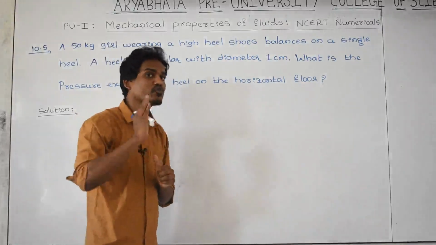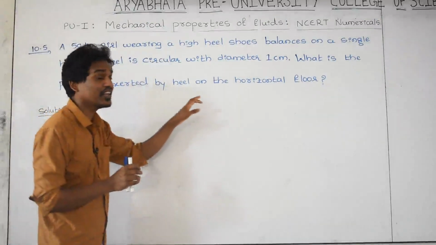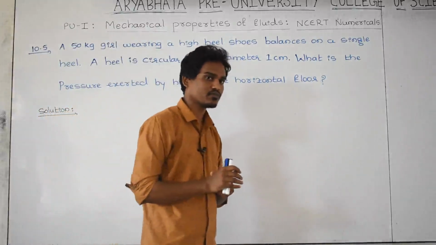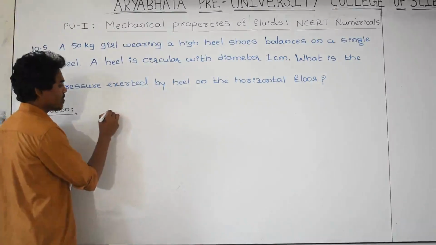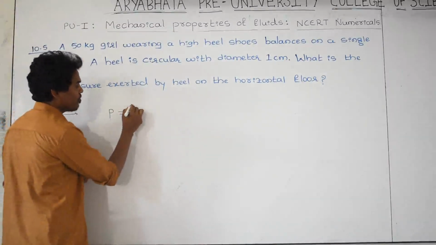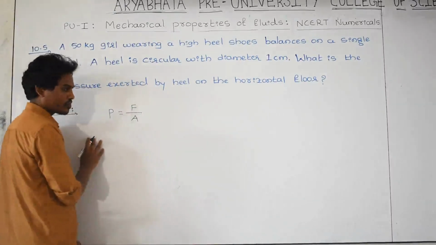What you need to find out is the pressure exerted by the heel on the floor while walking. The solution is direct. Pressure is equal to normal force per unit area of the floor.